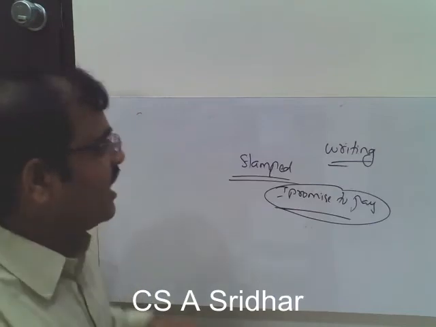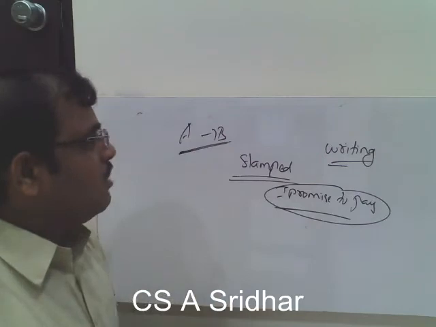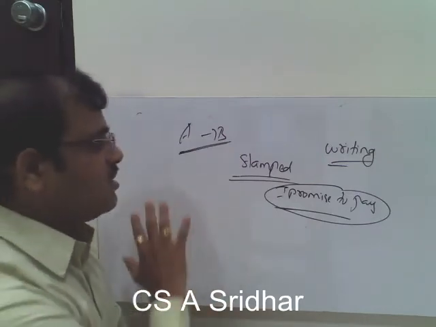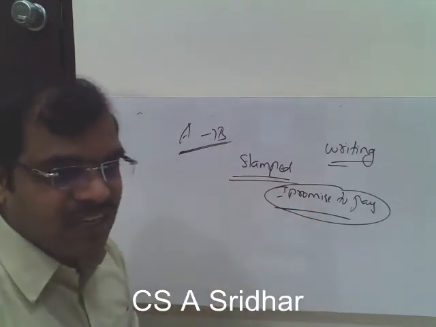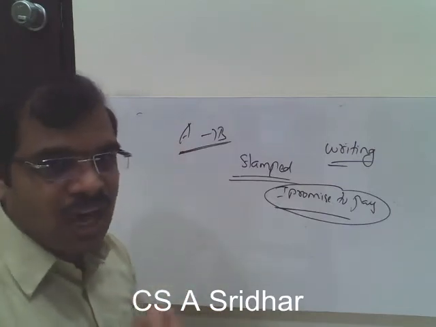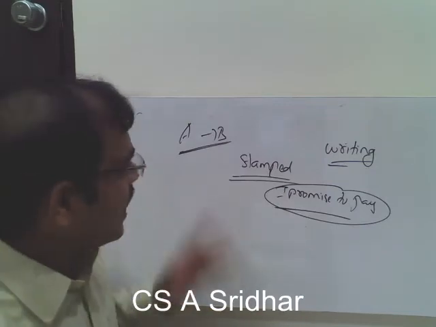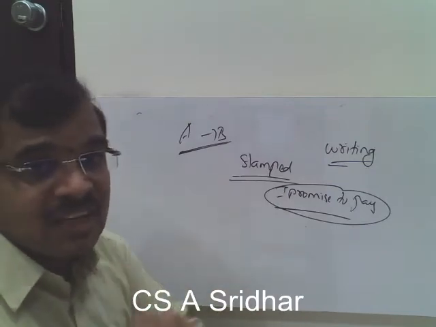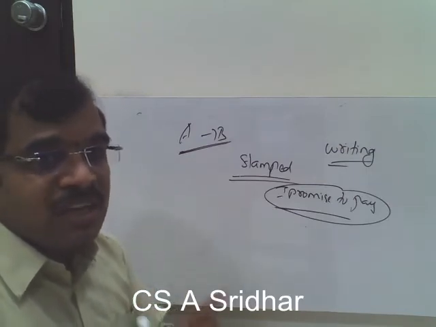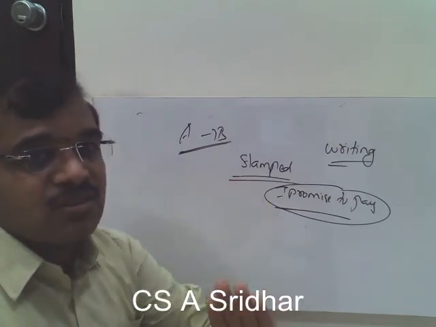Suppose A is writing a letter to B, maybe one of his friends. He is writing, how are you? What are you doing these days? Like this, he is asking so many things. In between, in the letter, he wrote that I borrowed the money and I shall pay the amount to you after 2 months. If it is signed by A, even that can be admissible as a promissory note. The Supreme Court has clearly held that the promissory note need not be in any format. There is no format prescribed. Even if it is in letter format, that is also sufficient.